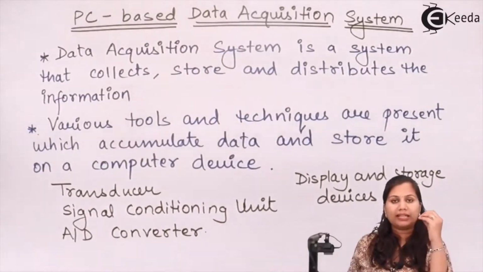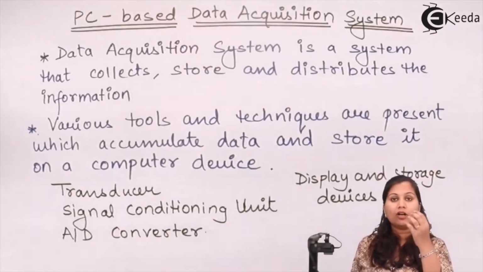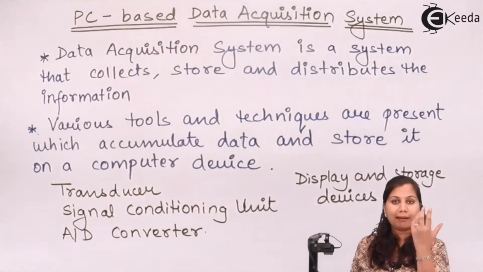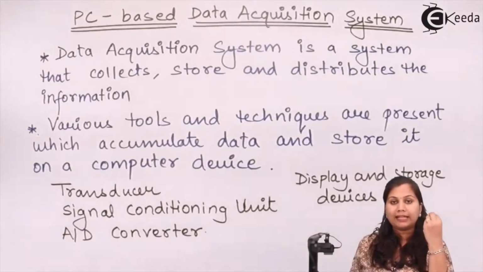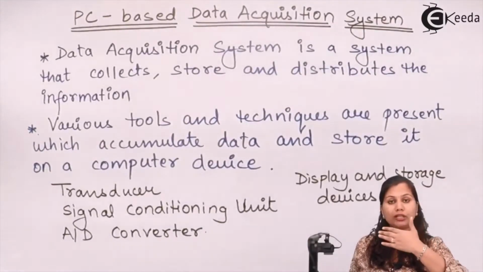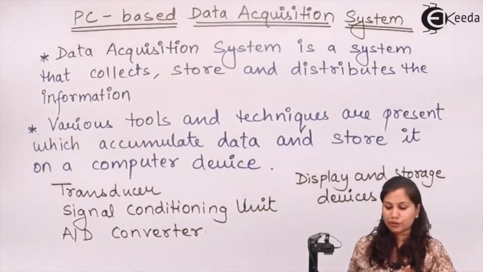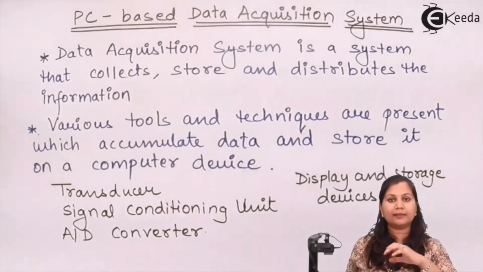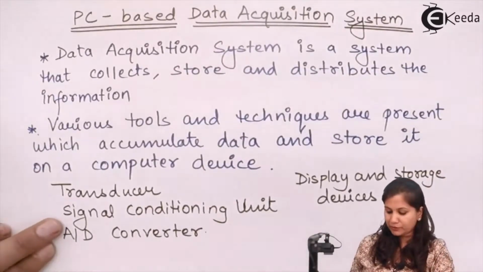Like if the signal is very weak, its level, its amplitude, is to be increased, so amplification is done. If we want some modification, then modifiers are used. If we want to filter out the noise and unwanted signals, then filters are used. So this signal conditioning unit basically does the processing over the signal. The signal is processed by this.